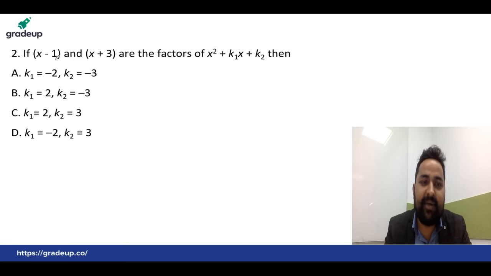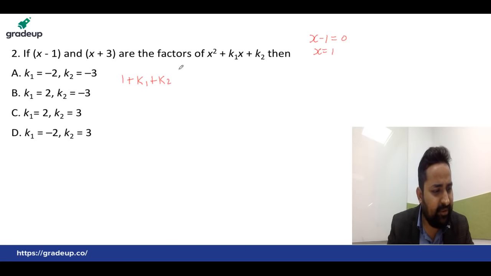If x minus 1 is the factor, you can get the remainder by putting x minus 1 equals 0. That means you get x equals 1. Put over here: x square becomes 1, plus k1x becomes k1, plus k2.